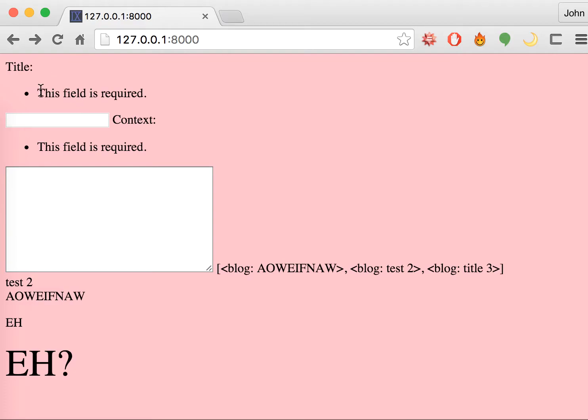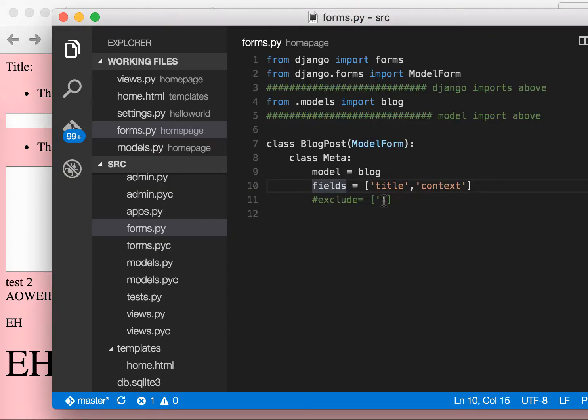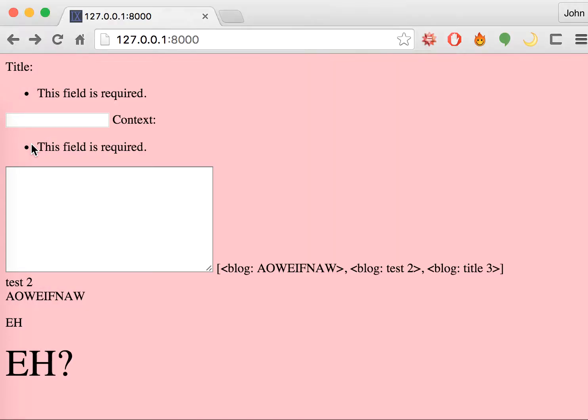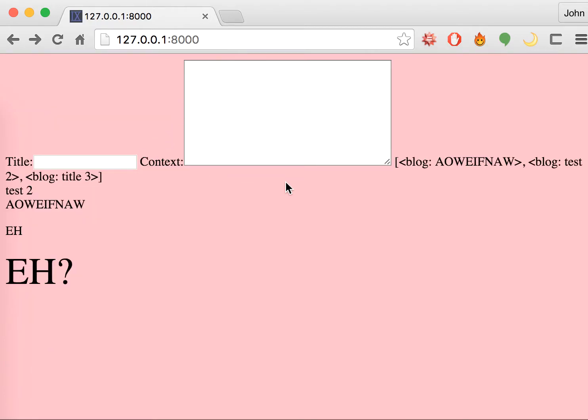And as you can see, it is kind of messy. It is saying that this field is required, this field is required. Basically what that's saying is Django actually does something pretty cool, meaning that when a field is not typed, it's going to give this error message. But ideally, we want the thing to not say this field is required when the user didn't input anything, right? So the way you're going to do that is you go to views.py, and in here you're going to say or None. And by saying or None, when there's no input, it's going to go away.